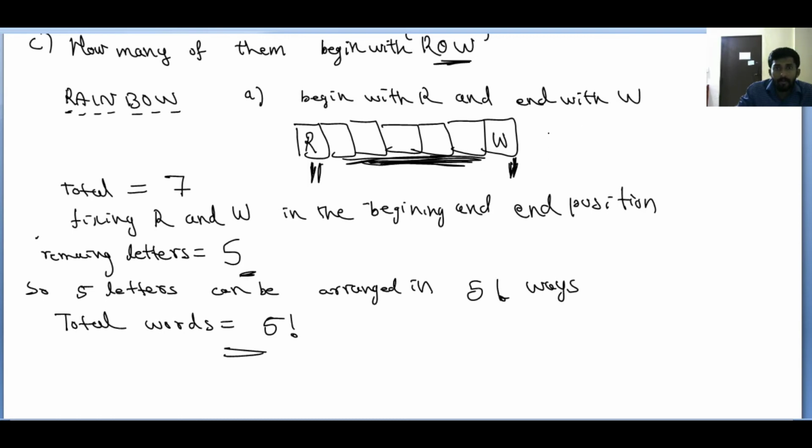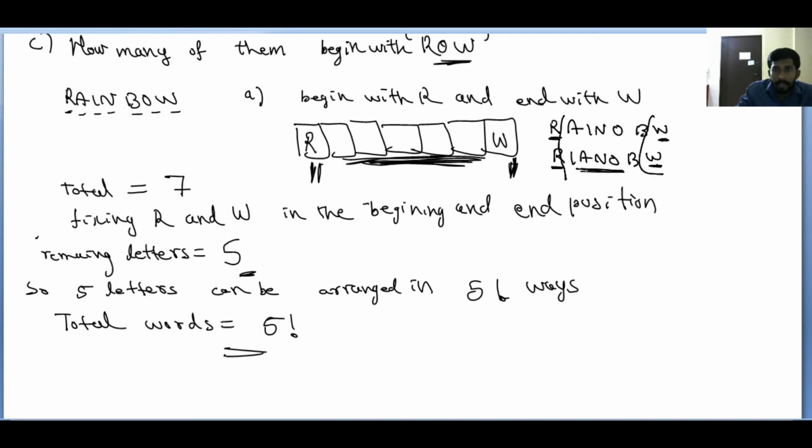See, you can do arrangement like R, A, I, N, O, B, W. Here, see, begin with R, end with W. Or you can make arrangement R, I, A, N, O, B, W. See, begin with R, end with W. Now you can observe that in the starting position R remains same, and the end position W remains same.